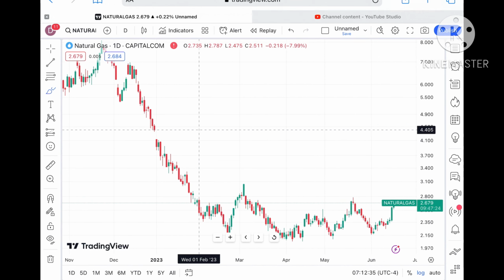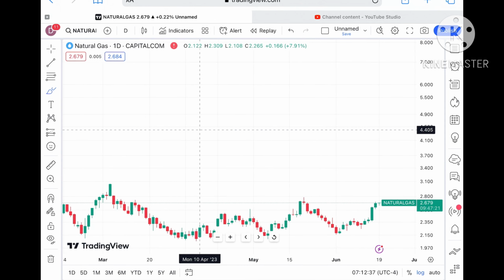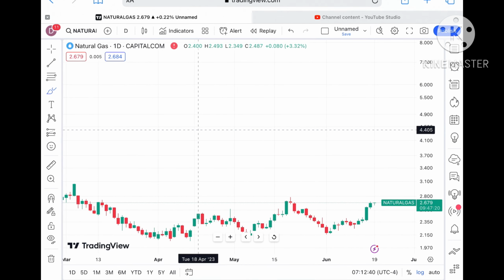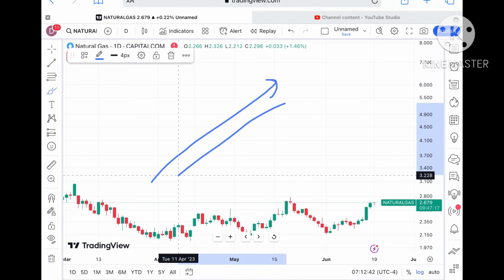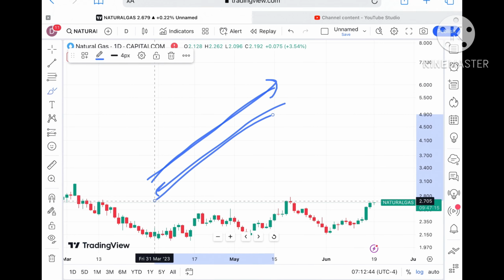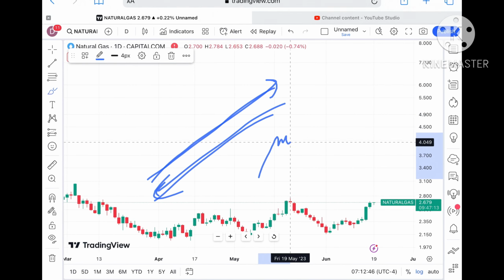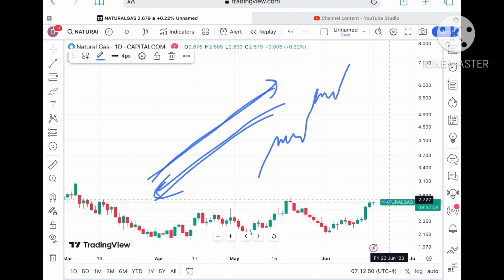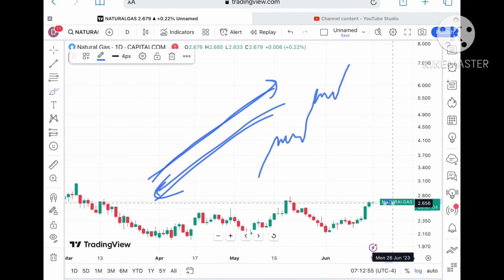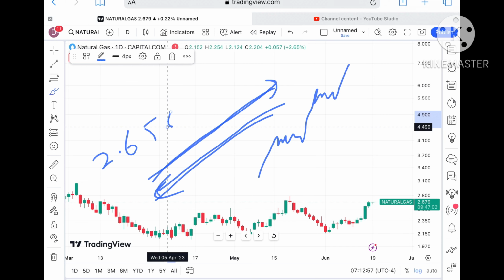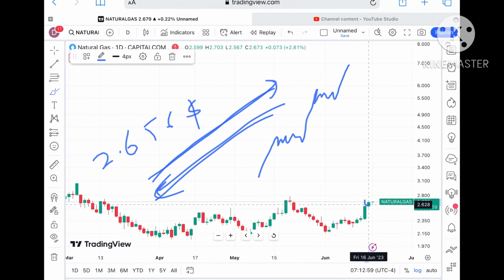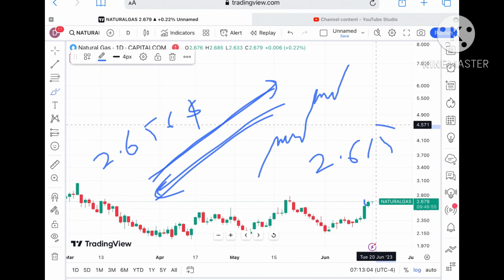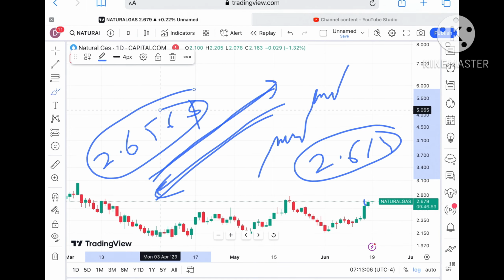Now suppose the price didn't sustain this level, because the market is always uncertain. You cannot say the market can go sharp rise or sharp fall until a big event is coming. If this level didn't sustain, it can move further low towards a level of around $2.656, and if the price falls below that level, the chances of touching around 2.614 are there. These are the two supports if the price doesn't sustain.